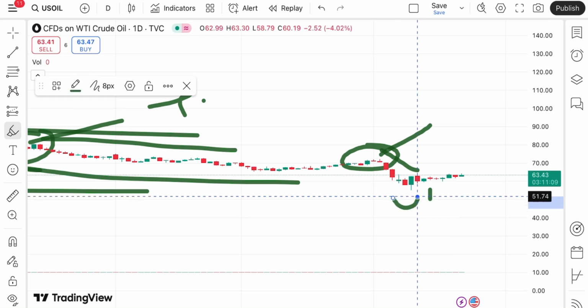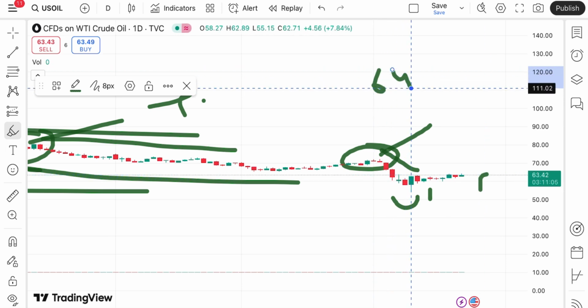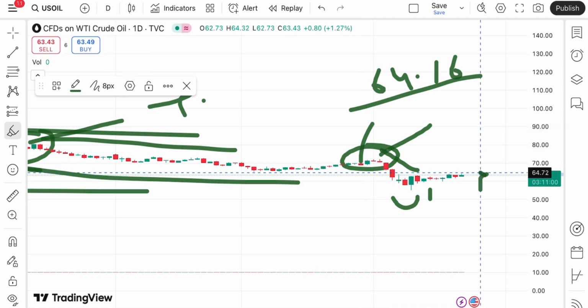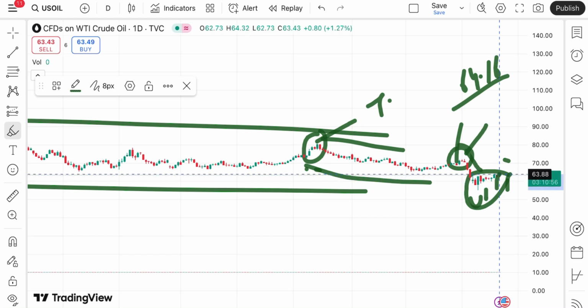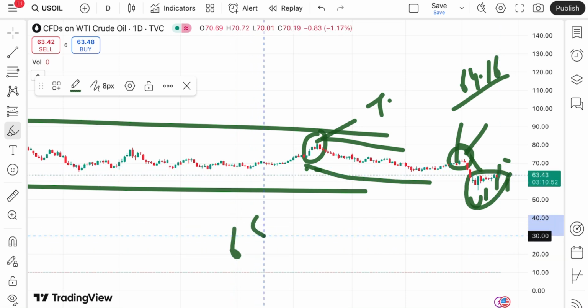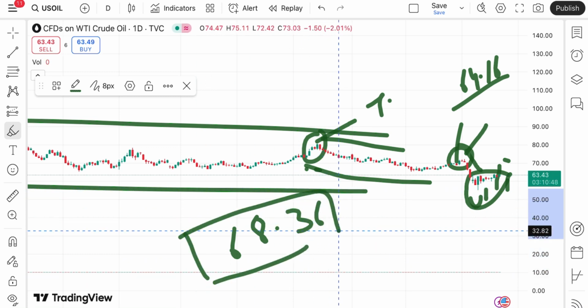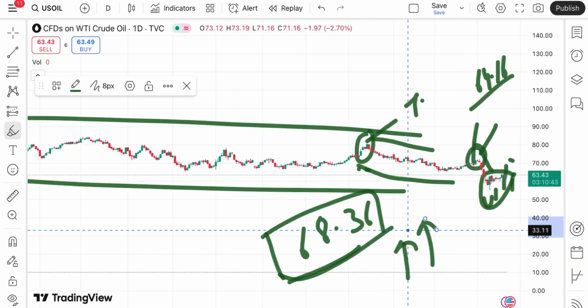Now it is trading at a level of $63.43 and it has touched a level of 64.16. If it starts going above this level, we can see a further upside movement, and chances of going further high will be there. It can touch a level of 67, and once it starts moving off this level, the probability of touching 68.36 we can see. And if the price sustains 68.36, we can see a further upside.